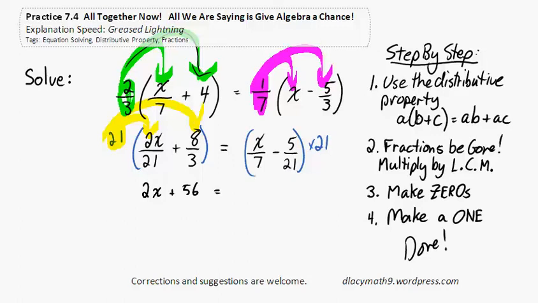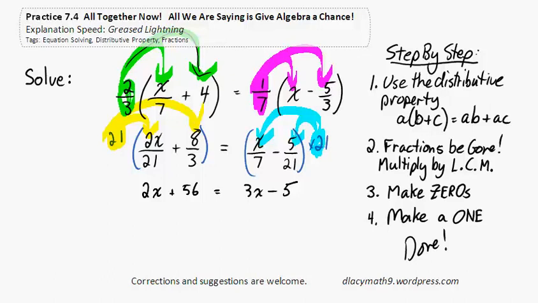equals, now 21 divided by 7 is 3. 3 times x, well, 3x. 21 times -5 divided by 21 is just -5.